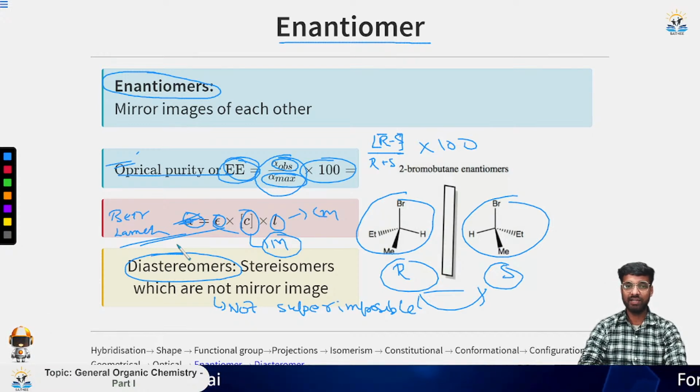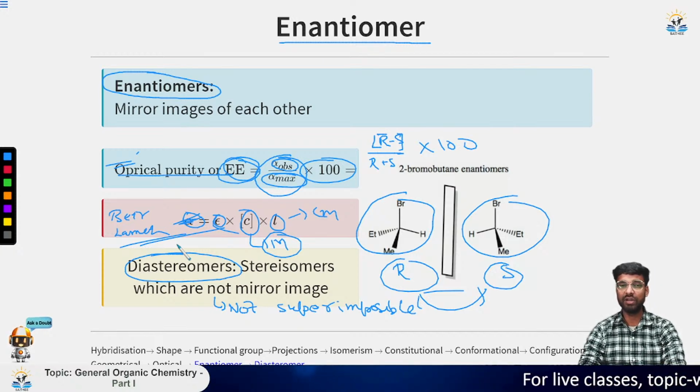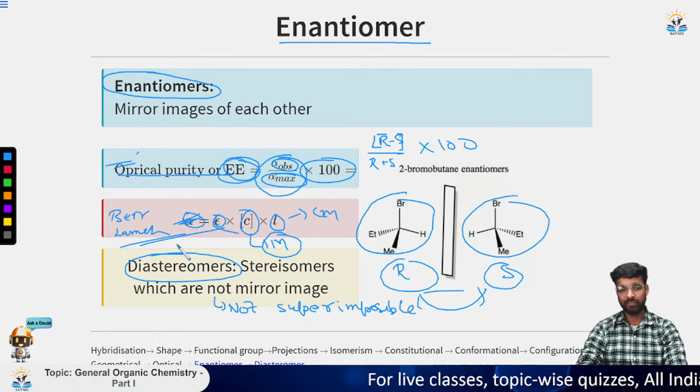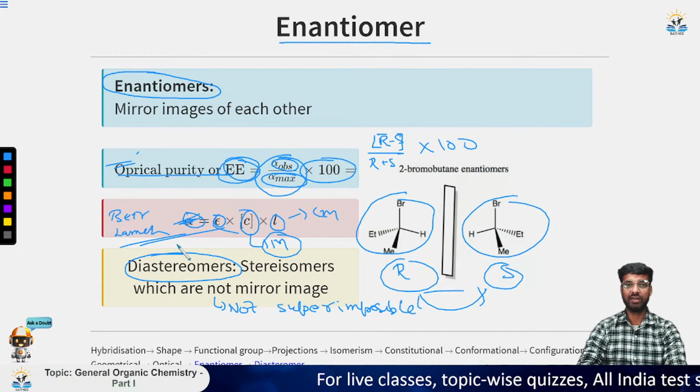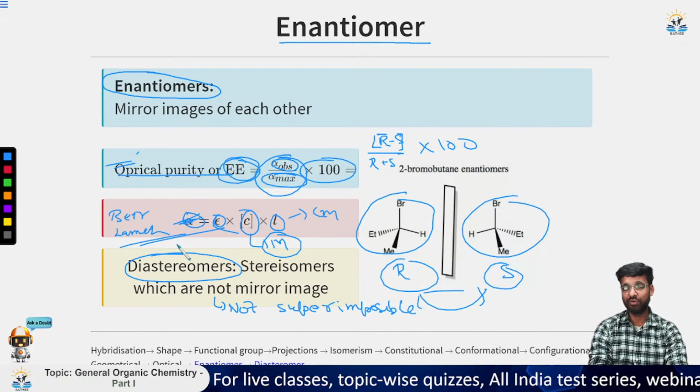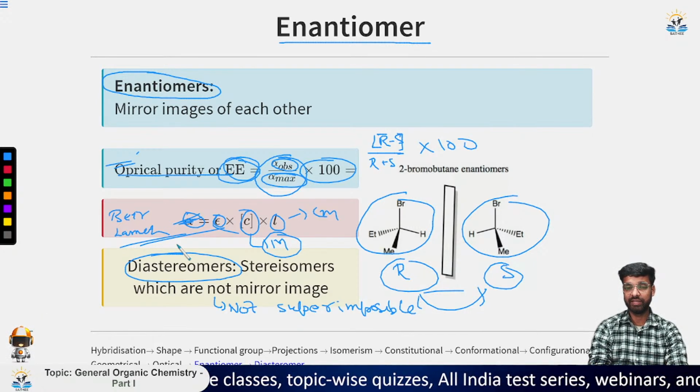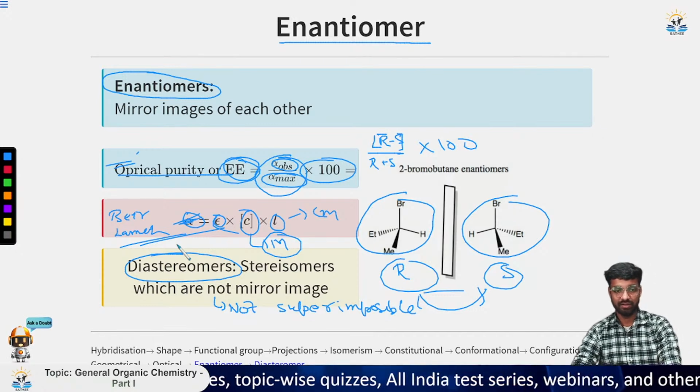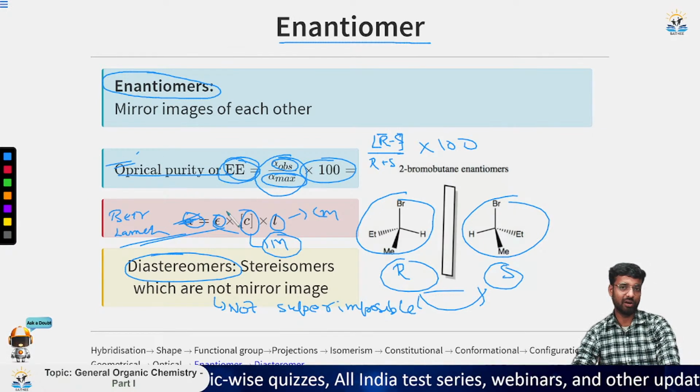For levorotatory it is on the left side, and for dextrorotatory it is on the right side. Based upon this property of light, we can calculate the optical purity or the enantiomeric excess of a given solution.